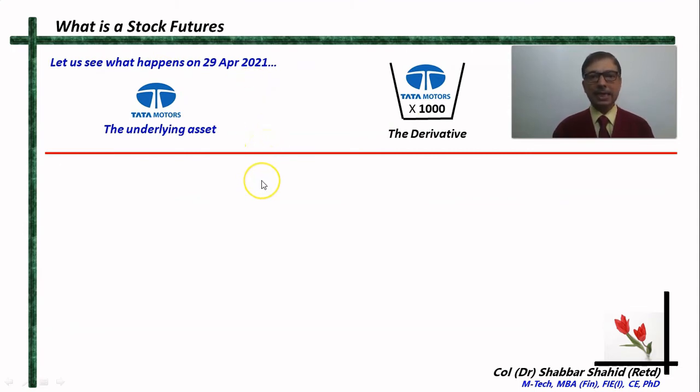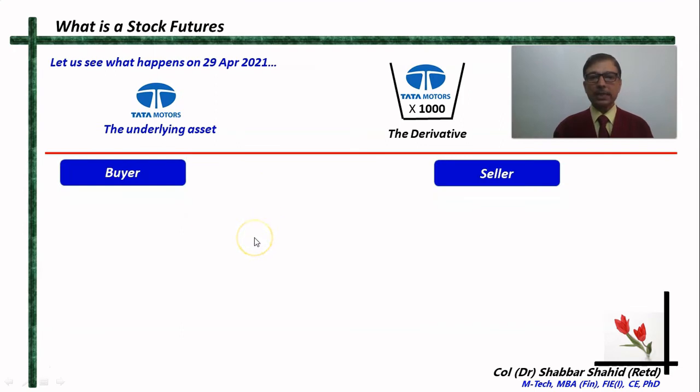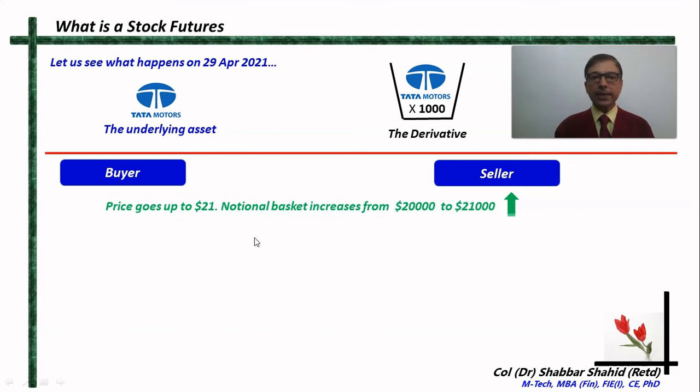The buyer and seller have now entered into a contract, a futures contract, by exchanging a promise. On 29th April, we find that the price of this Tata Motors share has increased from $20 to $21, and therefore the notional basket's value has increased from $20,000 to $21,000.